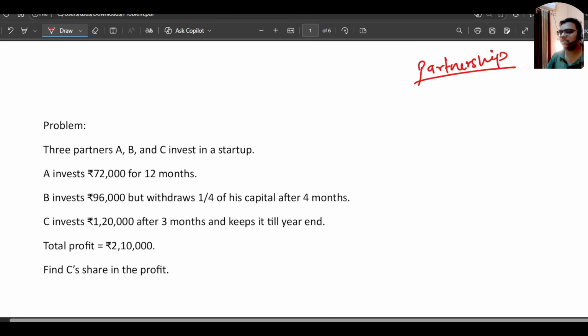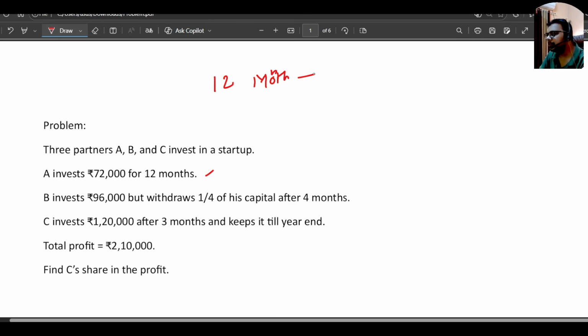So suppose this is the question, and here is what many students did. The question says three partners A, B, C invest in a startup. A invests 72,000 for 12 months. Okay. Now what is the catch here? Many students, when they read this question, thought that the whole amount he is investing in the 12 months is 72,000. But it is not like that. A invests 72,000 for 12 months, means he is investing 72,000 multiplied by 12.